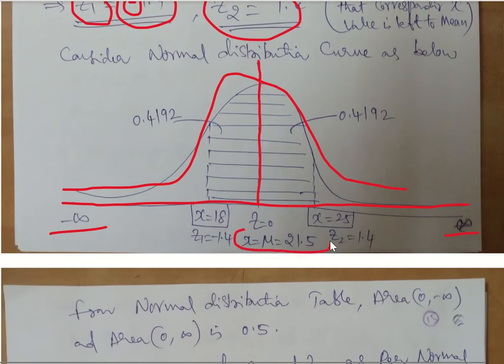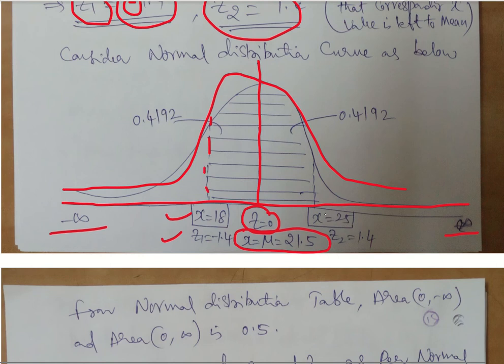whose value is going to be x as well. So x is going to take 21.5, that is equal to mu. At this point of time, z is equal to 0. So whatever you have towards the left hand side of z, the value of x will be less than 21.5. We have x is equal to 18, and corresponding to that, z1 is minus 1.4. So randomly we have calculated like this.